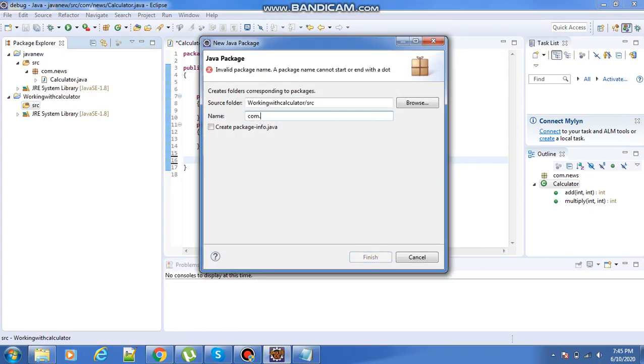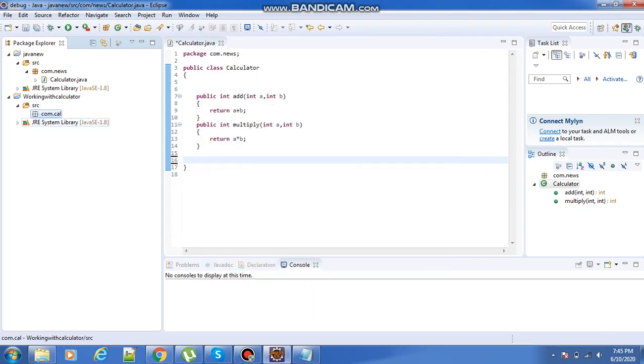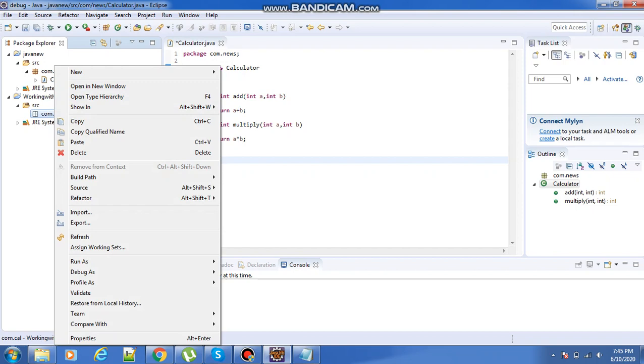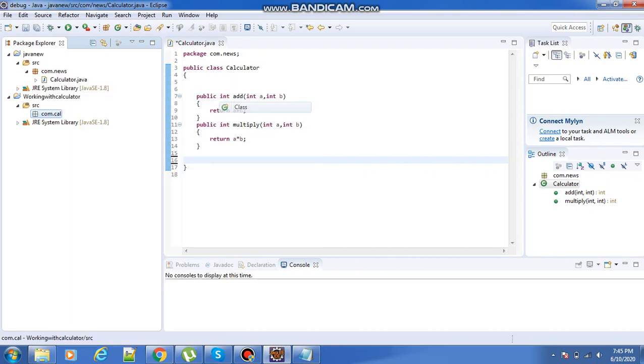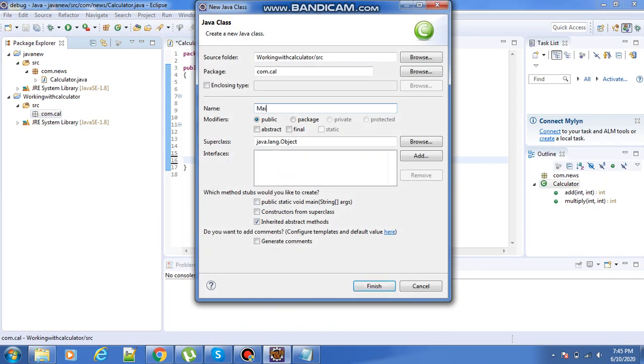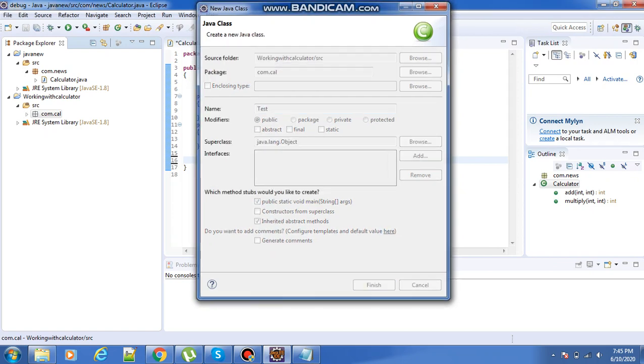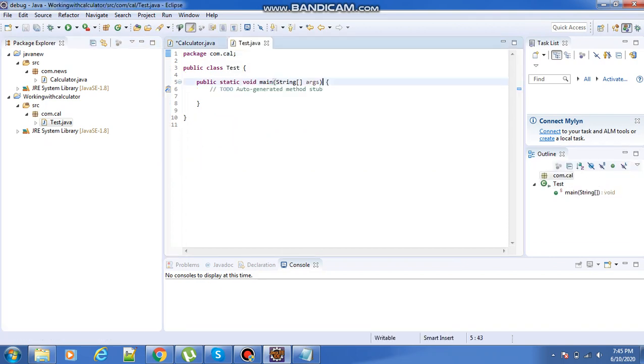My package name is com.cal, and I give finish. Here I am adding another class, for example, a test class, with public static void main. Now here I am going to create the object of the calculator.